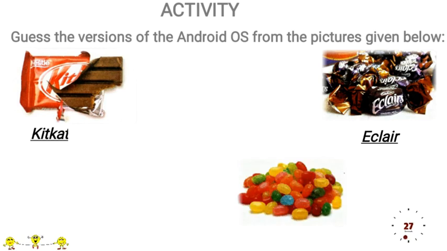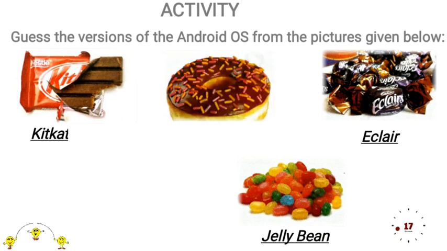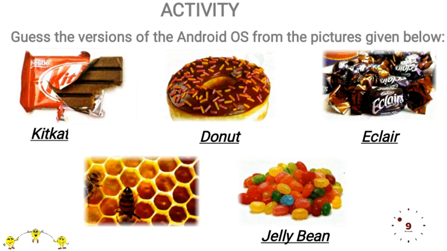Third one. Observe the picture carefully. Very good. Jelly Bean is the correct answer for this picture. Fourth one. Very good. Donut is the answer for this one. Now the last one. Observe the picture carefully. Try to give the answer. Honeycomb.